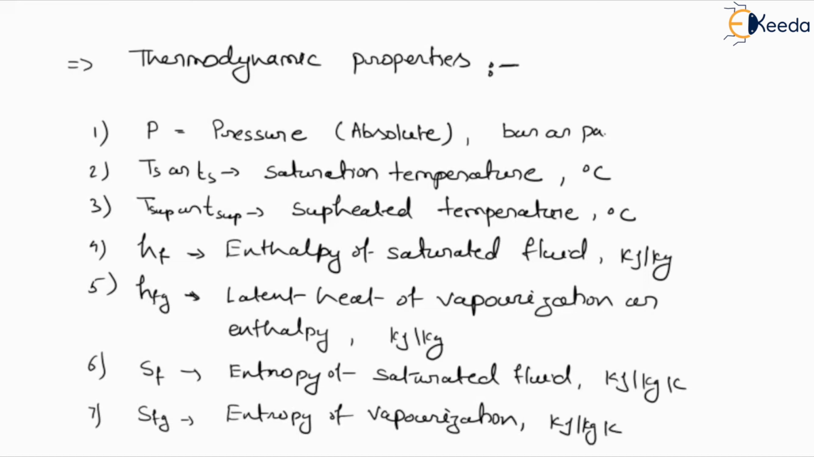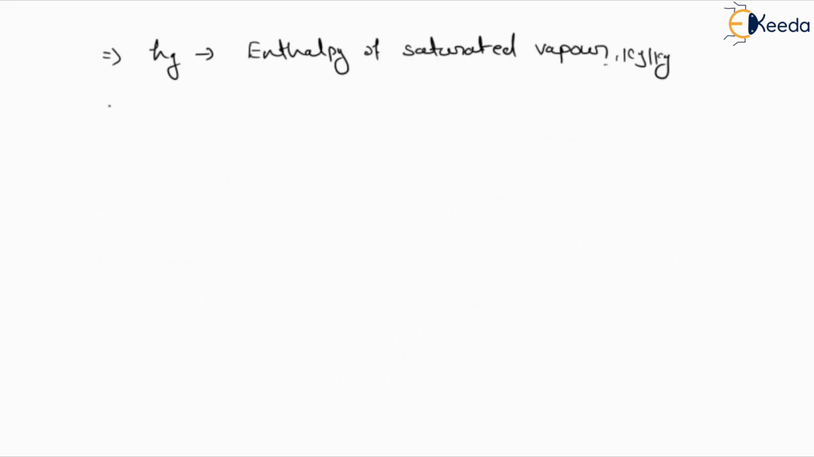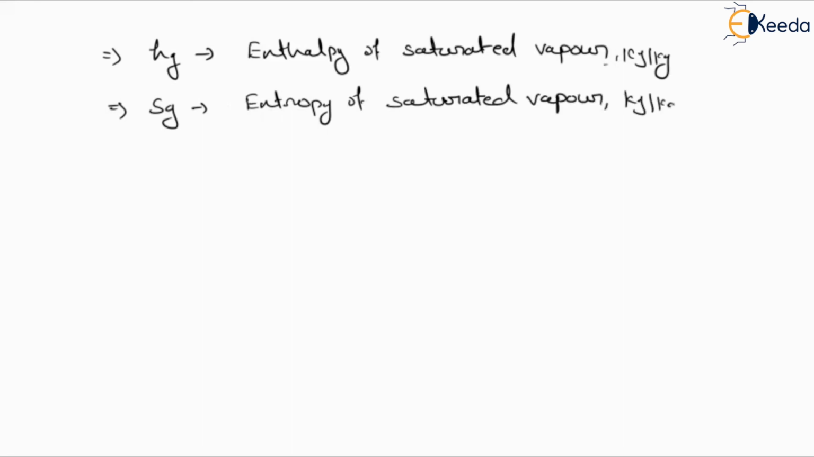Here we have to define the Hg also. So let me write down the Hg value. So Hg is defined as what? Enthalpy of saturated vapor. Similarly, we will define Sg. So it will be entropy of saturated vapor. And the unit will be kilojoule per kg Kelvin.